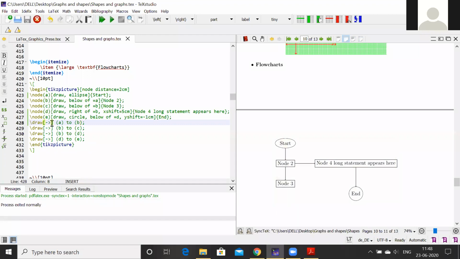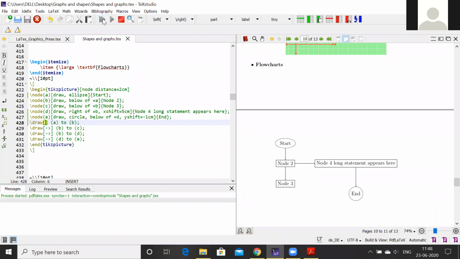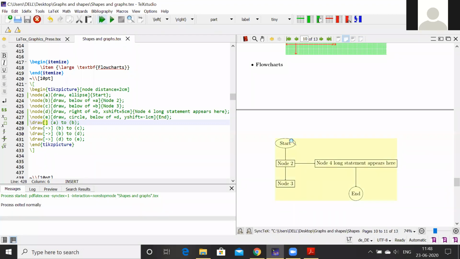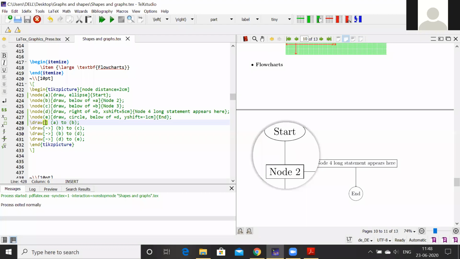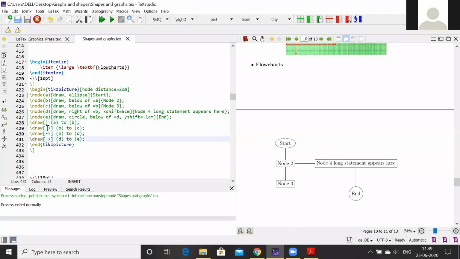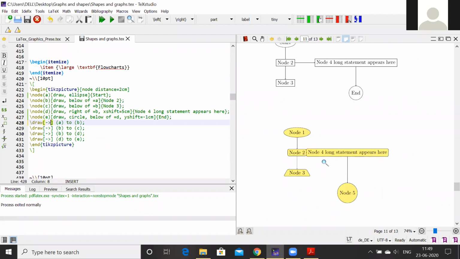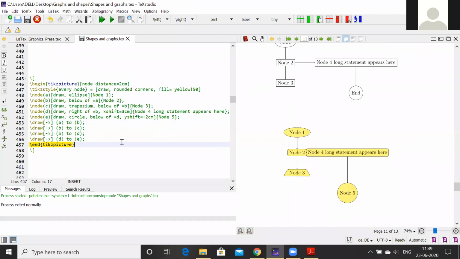If you don't give this arrow here, what do we get? We'll not get that direction. See here, this means this direction is necessary to show which way it is going. Another thing is putting the colors inside these nodes.